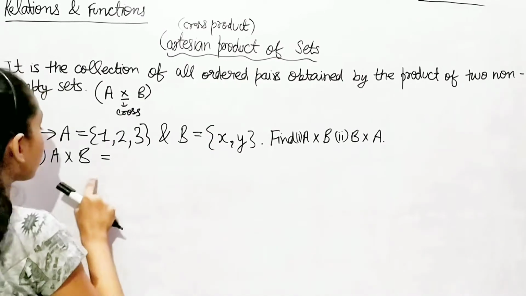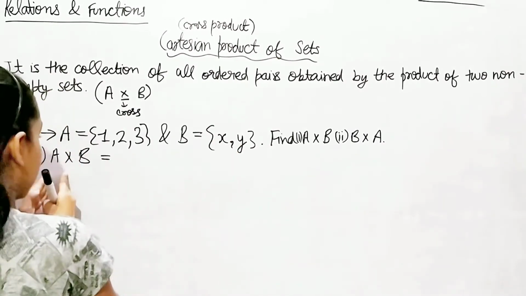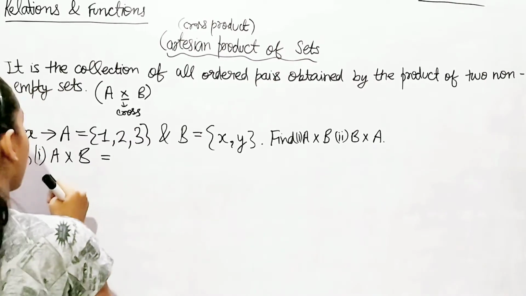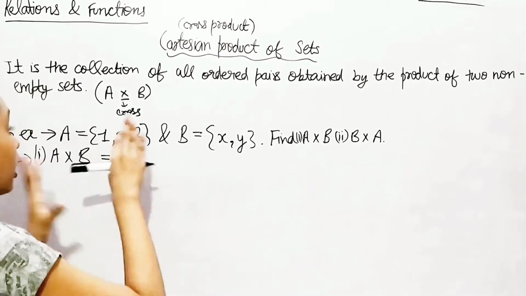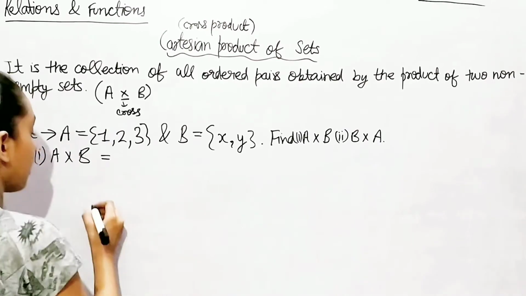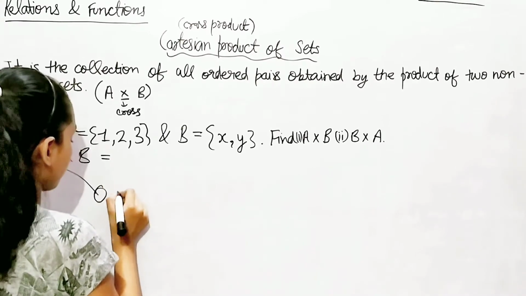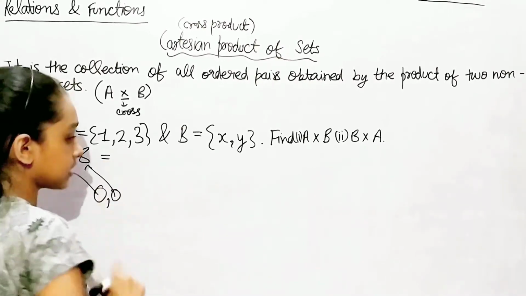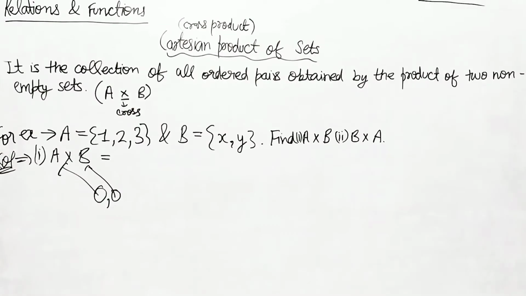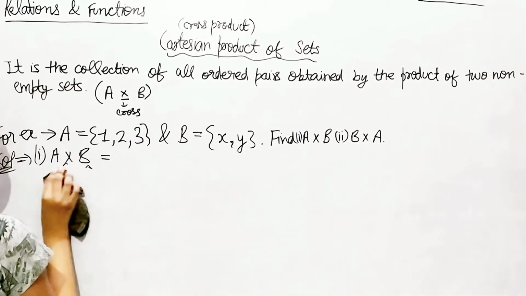So A cross B is equal to what? We're talking about the set A, so first we're going to write the elements of A in the first position in the pairs, then after the comma, the second elements are going to be of set B. Okay, let me rub this out and let's continue.